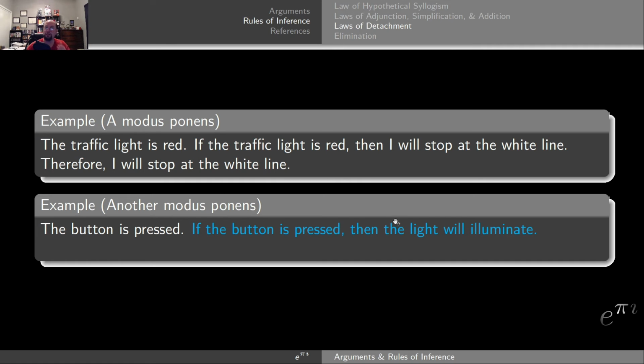So I have P, P implies Q. Therefore, by modus ponens, Q must be true. Therefore, the conclusion must be true. Therefore, the light will illuminate. This too is another example of a modus ponens argument.